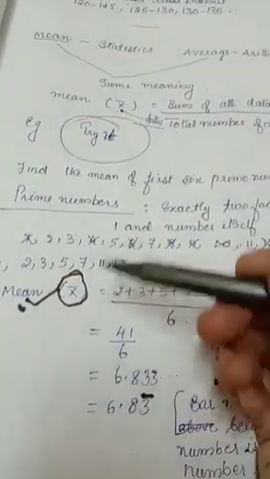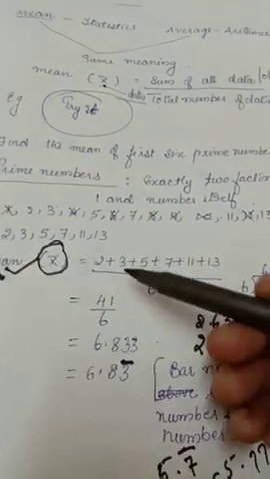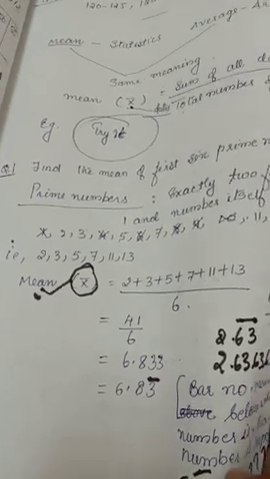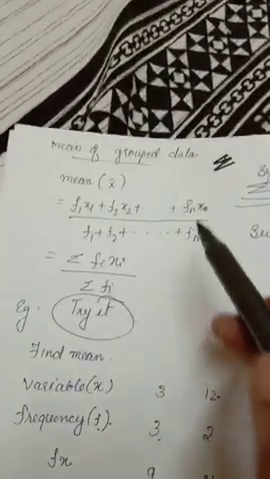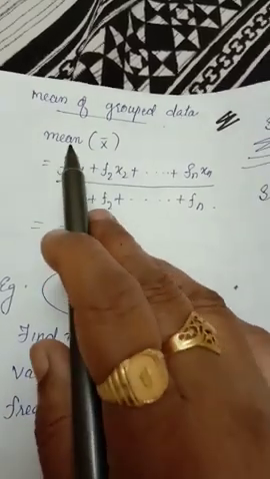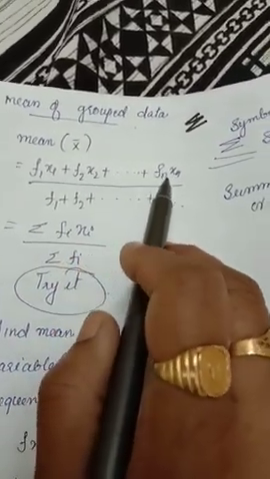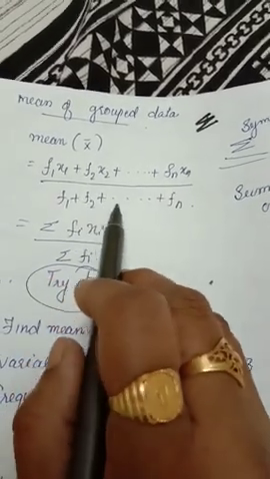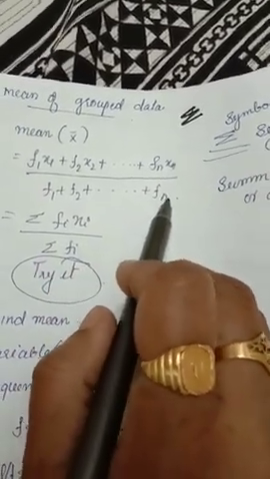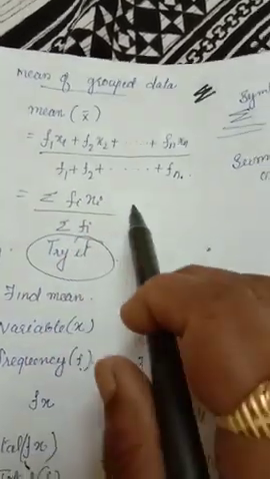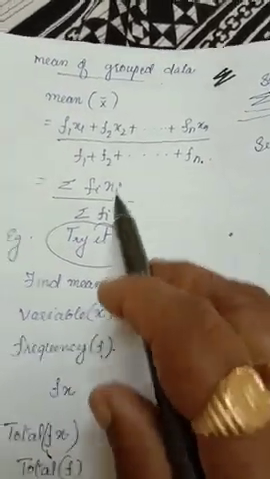Ungrouped means individually you are taking the observations and adding. Grouped means you are grouping the numbers. Okay, we will check the grouped frequency, how you will take the mean. That formula is mean x bar equals f1 x1 plus f2 x2 plus etc. plus fn xn, divided by f1 plus f2 etc. plus fn. While seeing this formula you will feel a little difficulty, but it is not that difficult.